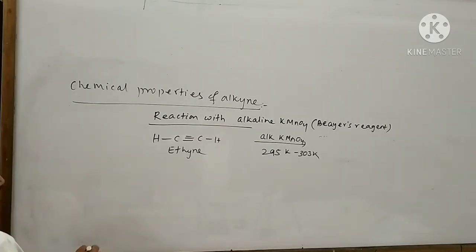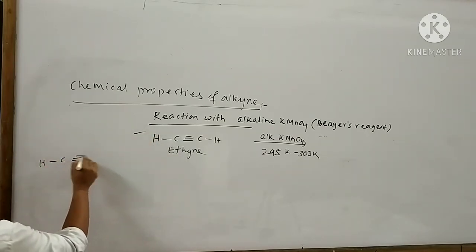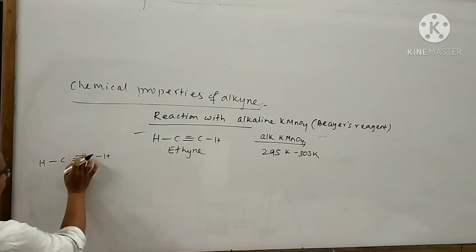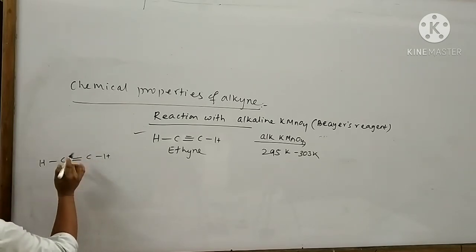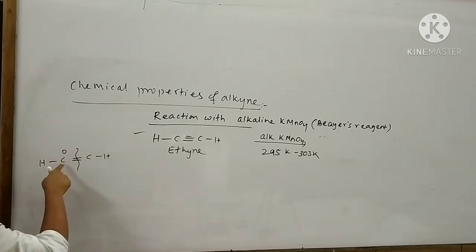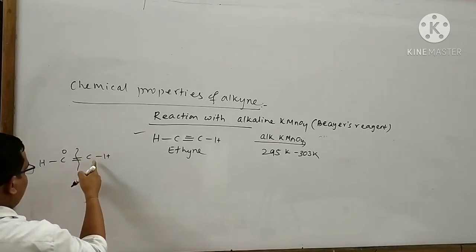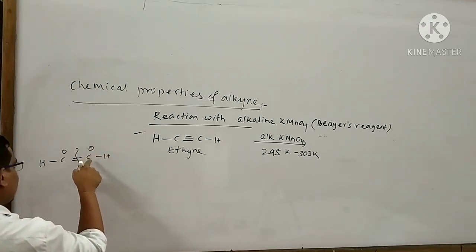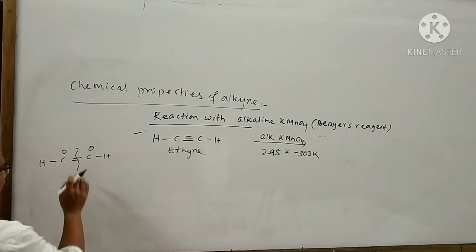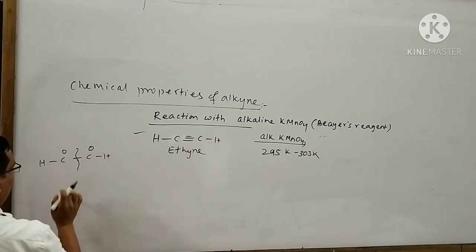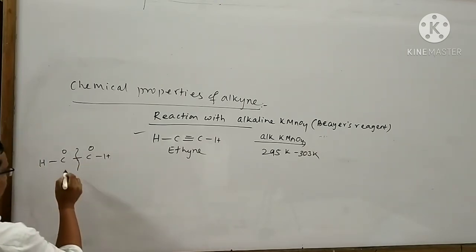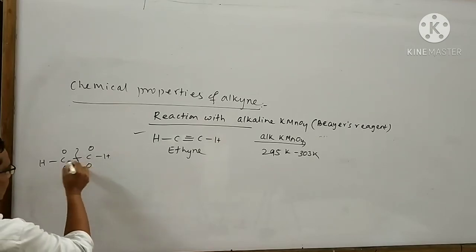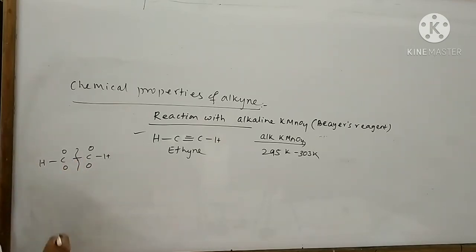I want to do some rough work for this reaction like this: H-C≡C-H. At first, I want to break this bond and give one oxygen atom to this carbon atom and give another oxygen atom to this carbon atom. Again, I will break this bond and give two oxygen atoms to these two carbon atoms like this.